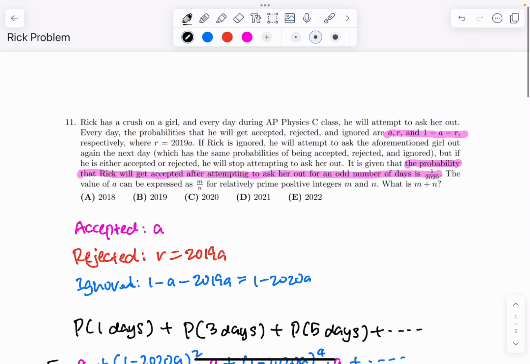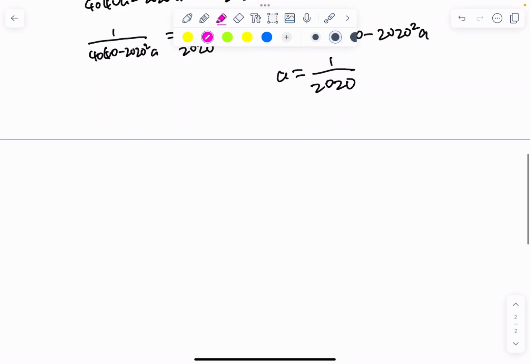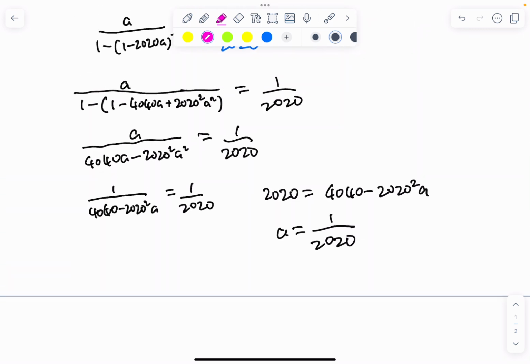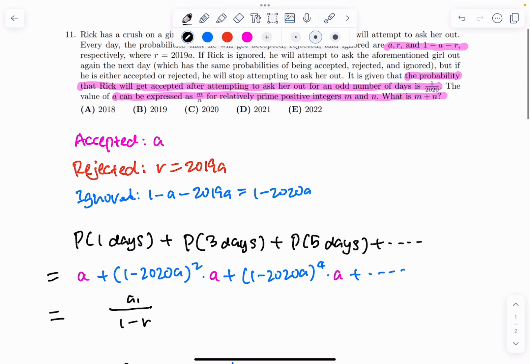Now, what does the problem want us to find? If the value of A is expressed as m over n for relatively prime positive integers m and n, what is m plus n? So in this case, this does meet the criteria because 1 and 2020 are relatively prime. So m is equal to 1, n is equal to 2020, and m plus n is equal to 1 plus 2020 equals 2021. So our answer is what? It is D.